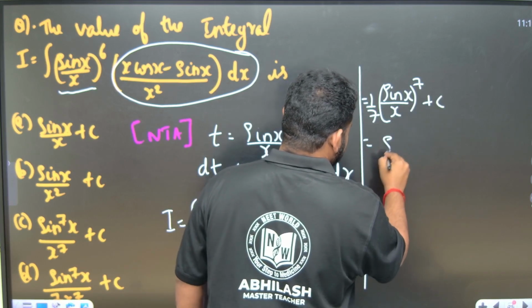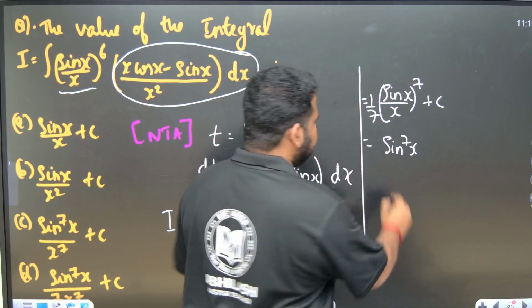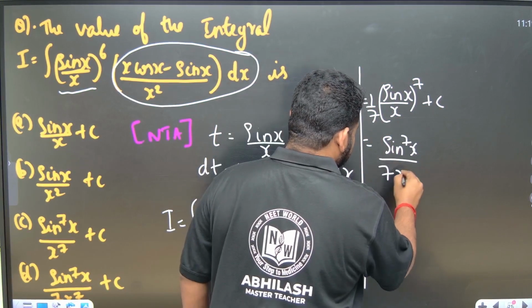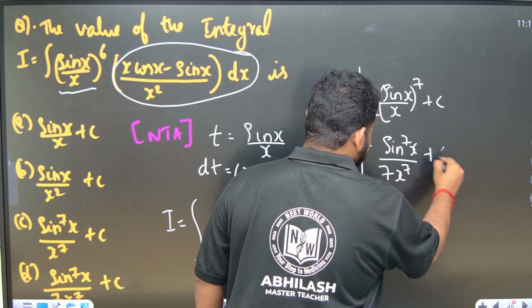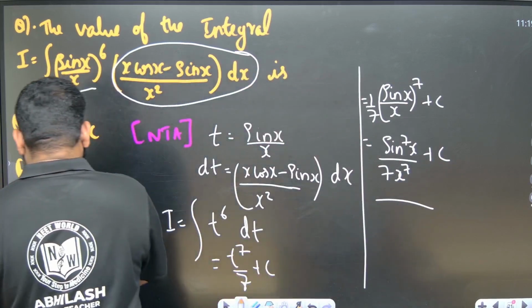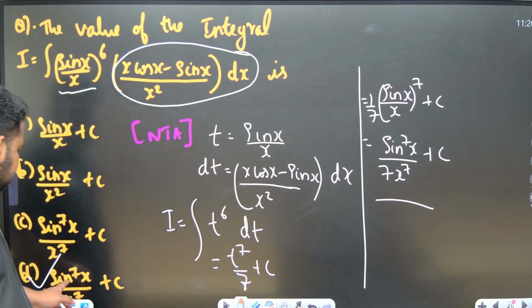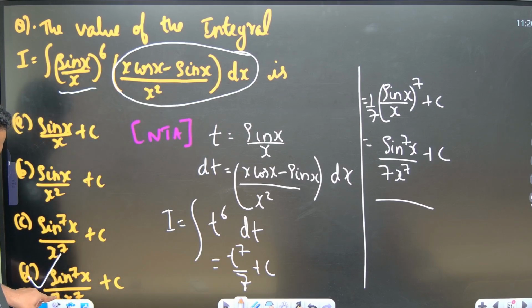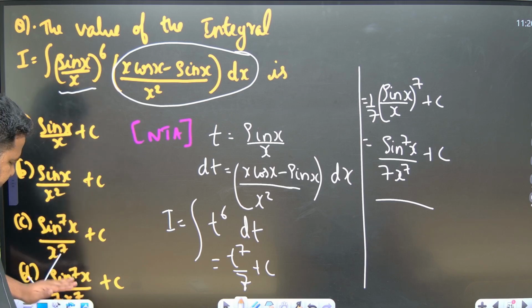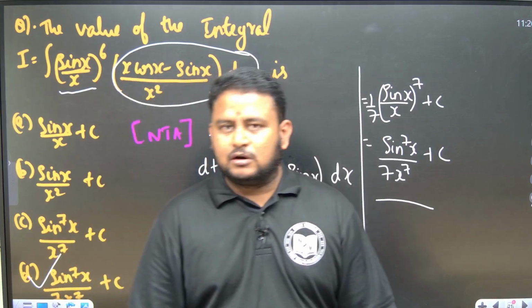So if I remove the bracket, this will be sin power 7 x by 7 into x to the power of 7 plus c. This is the answer, friends. Which is the option? That is option D. We have sin power 7 x by 7 x to the power of 7. Here it may not be visible, but it is 7 x to the power of 7. That is option D, friends.